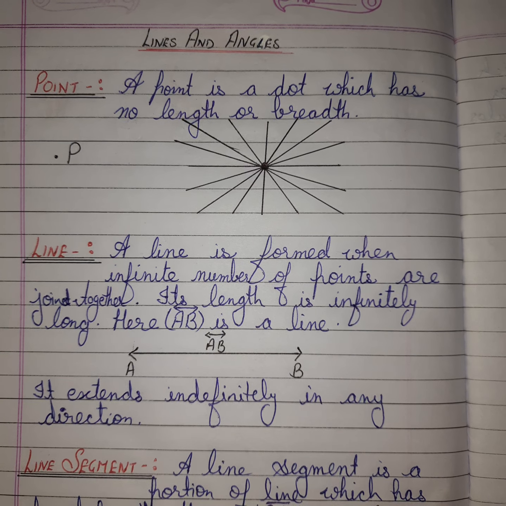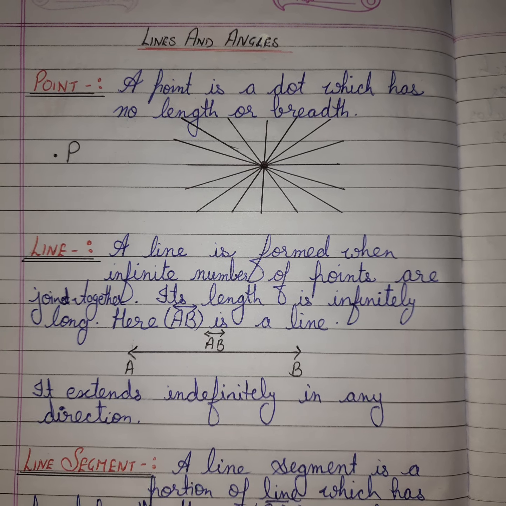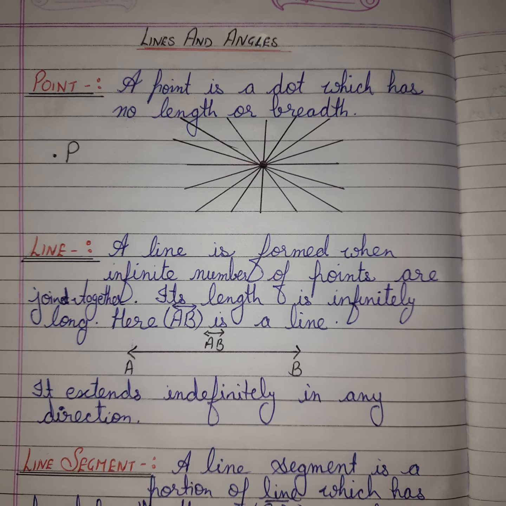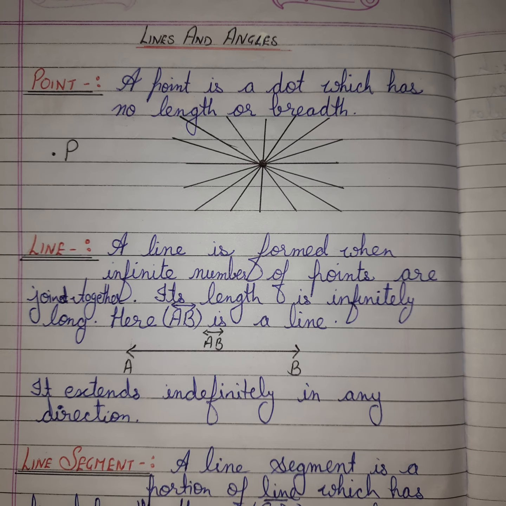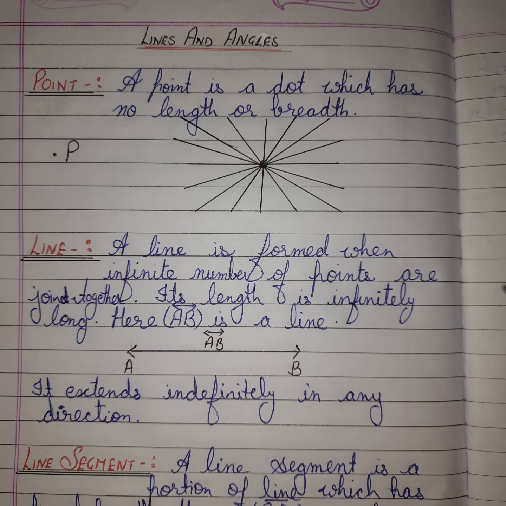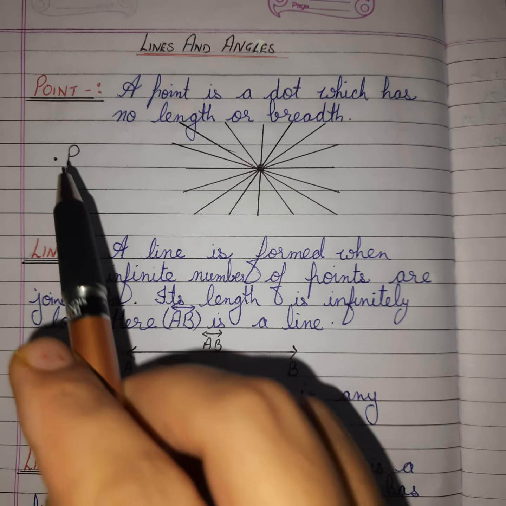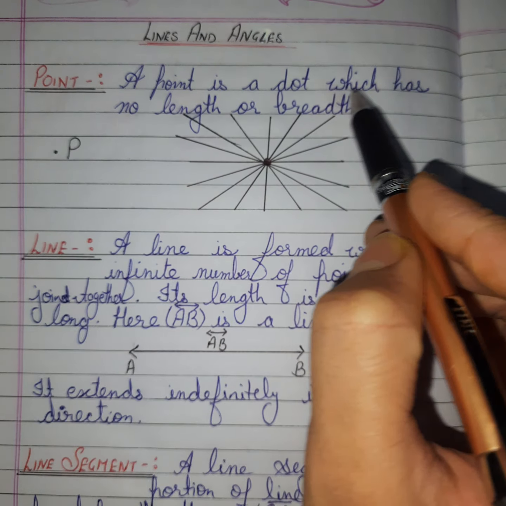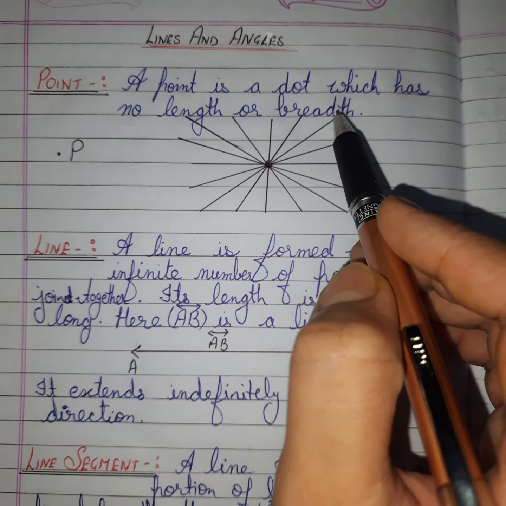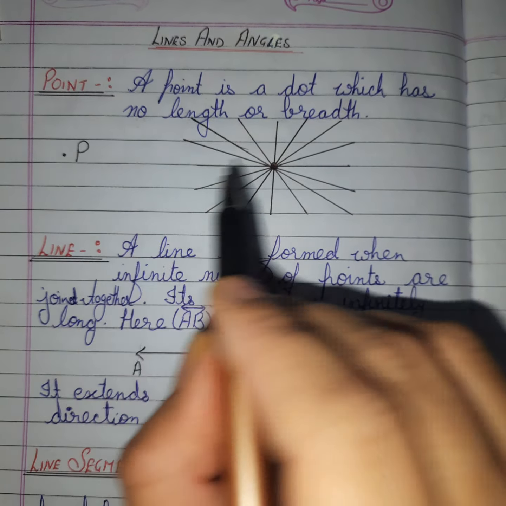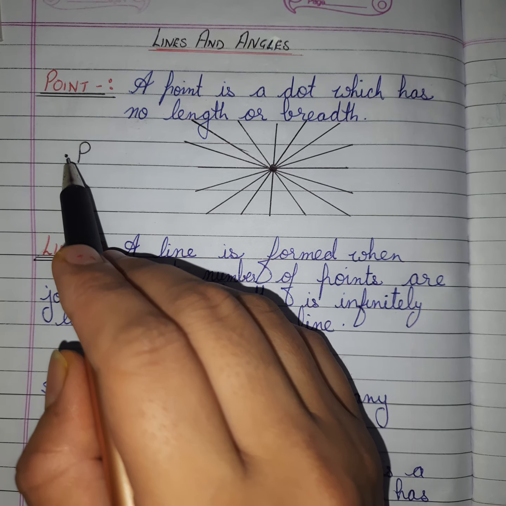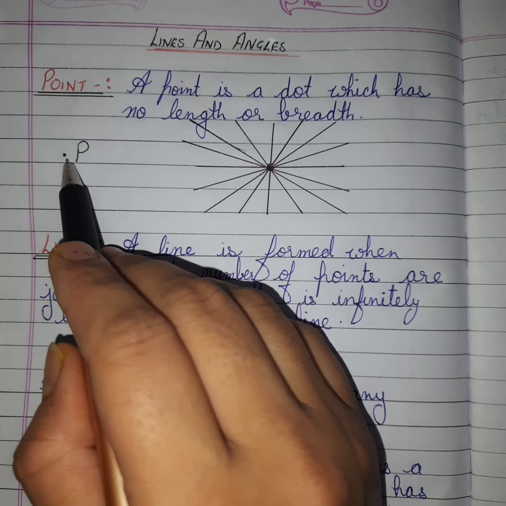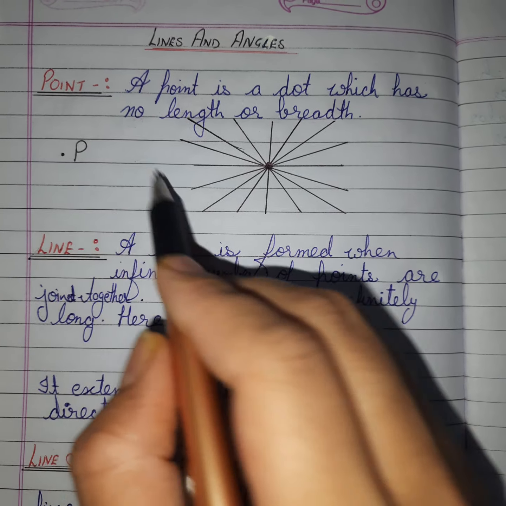Today I am going to start a new chapter, lines and angles. So first of all, before going on to lines and angles, I am going to tell you about the point. What is a point? A point is a dot which has no length or breadth. Means there is no length and no breadth. See, this is a point. It is showing just the position.